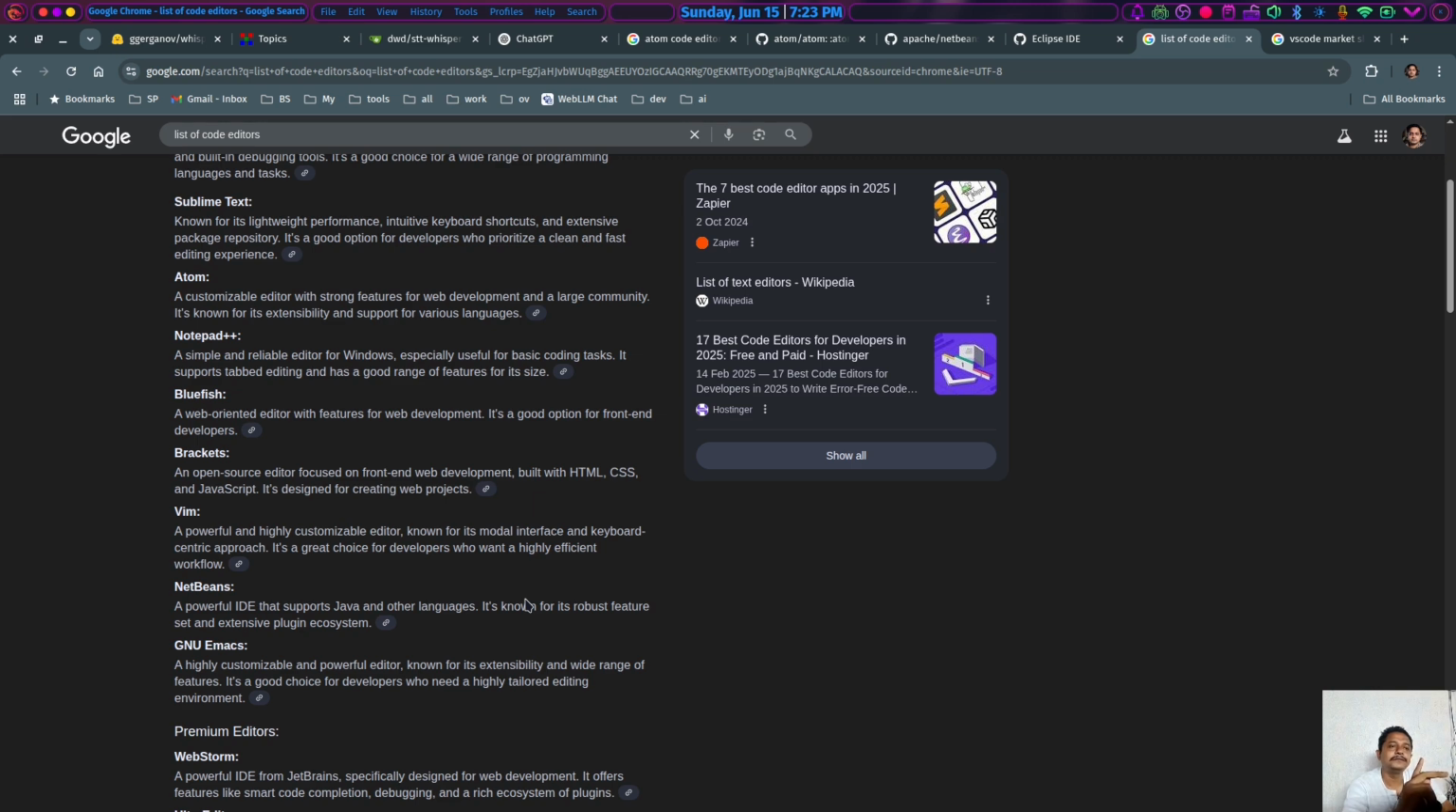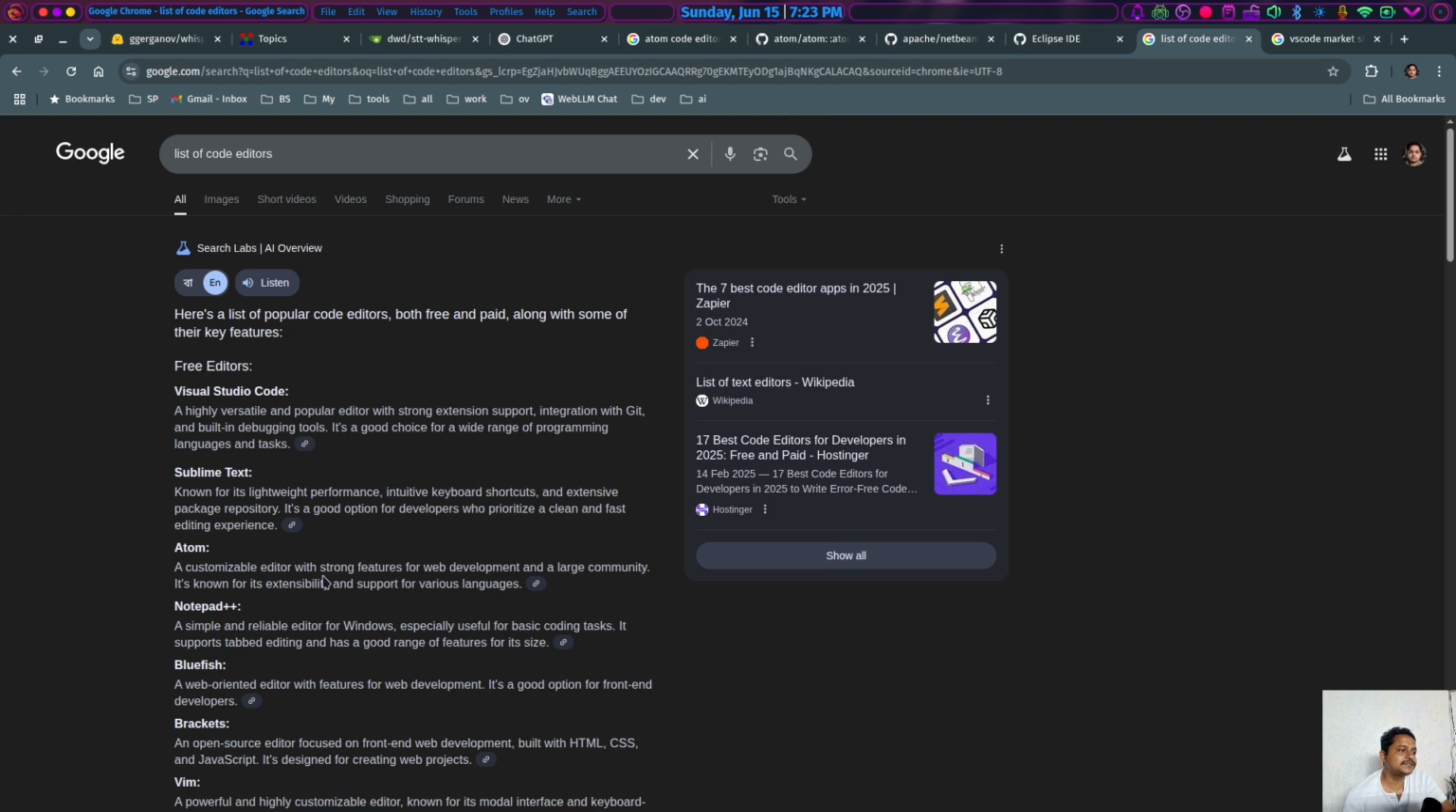Emacs and Vim, those are like religion to some people. Okay, if you search list of code editors, you will get Visual Studio Code, Sublime Text. Yes, Sublime Text is a piece of software that, as I remember, was fully closed source and proprietary software. Atom was a good piece of code editor.